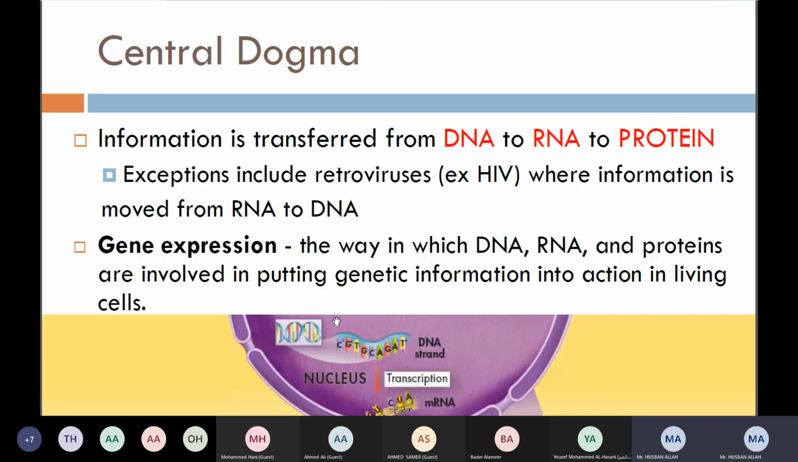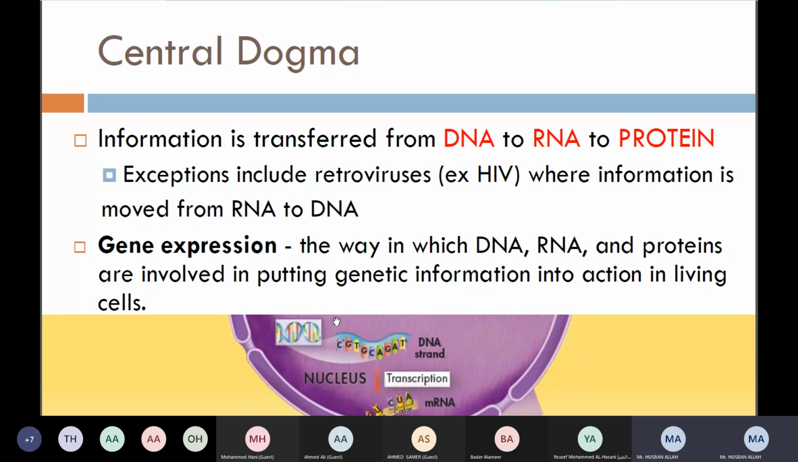That is it, right? Now, if we look at the entire information a person has, a plant has, an animal has, it will be present in the DNA, right? But from that information, the function will be carried out. It will be transcribed first to RNA, and then it will be translated to protein, right? Exceptions include retroviruses, such as HIV, where information is moved from RNA to DNA. We have some exceptions, right?